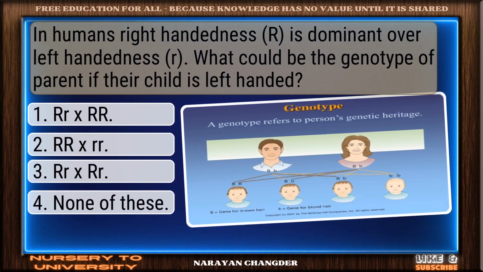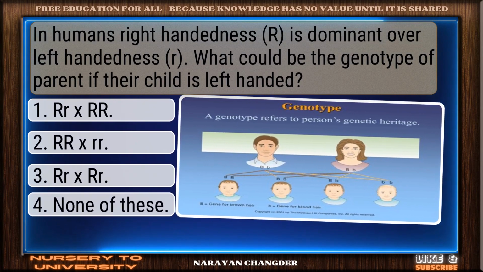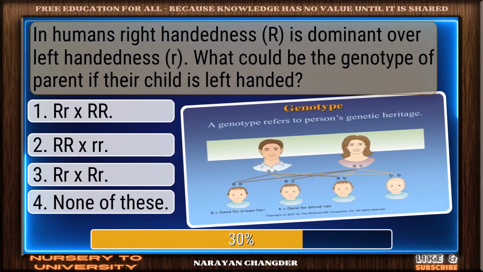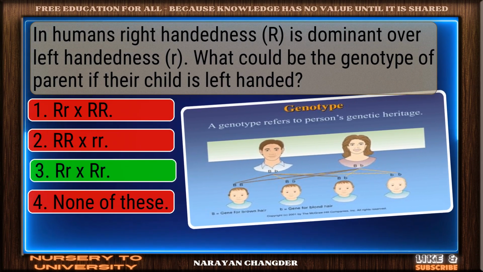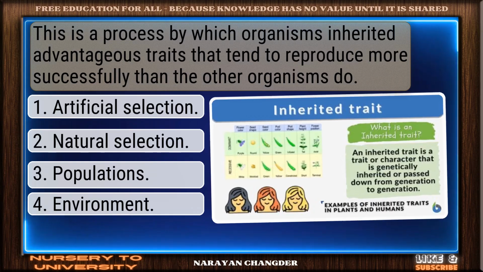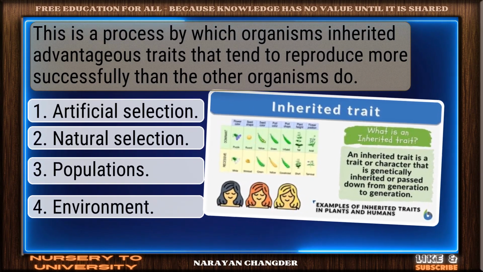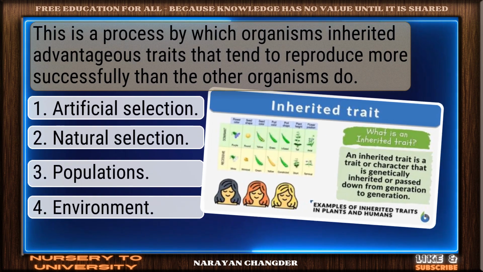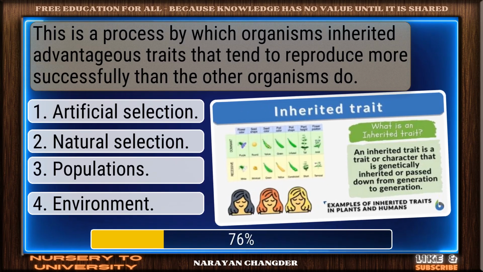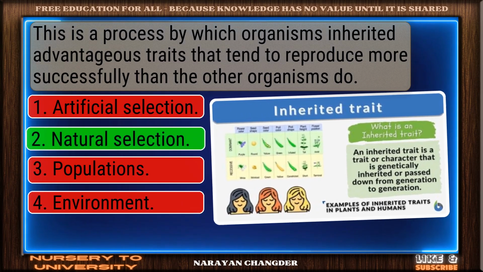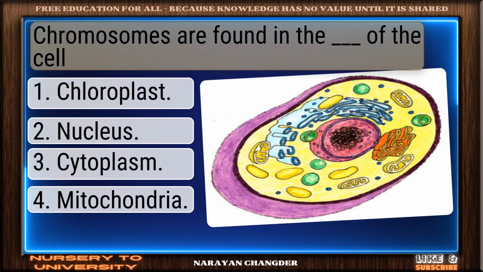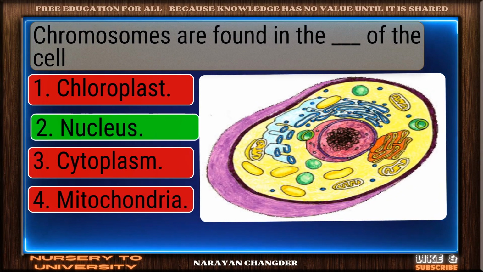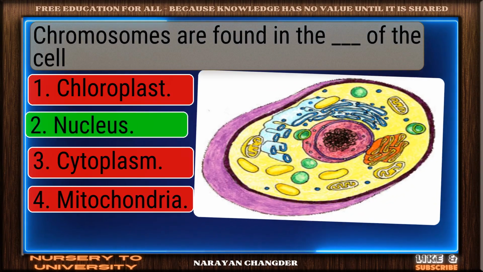In humans, right-handedness is dominant over left-handedness. What could be the genotype of parent if their child is left-handed? Nice selection. Red X-ray is correct. This is a process by which organisms inheriting advantageous traits tend to reproduce more successfully than other organisms do. Excellent choice. Natural selection is right. Chromosomes are found in the dash of the cell. Correct response. Nucleus is accurate.